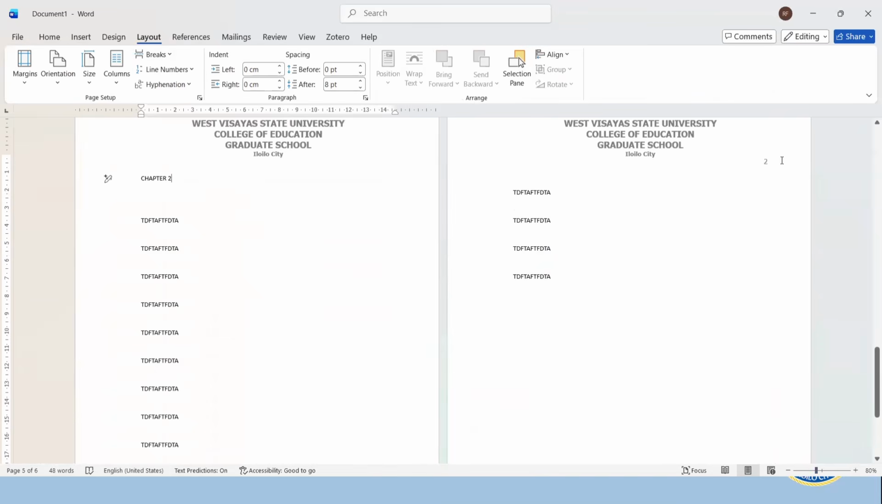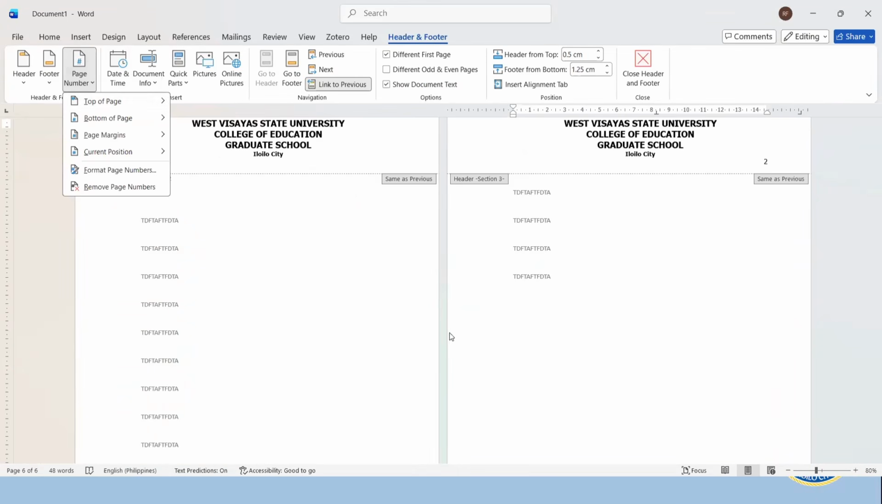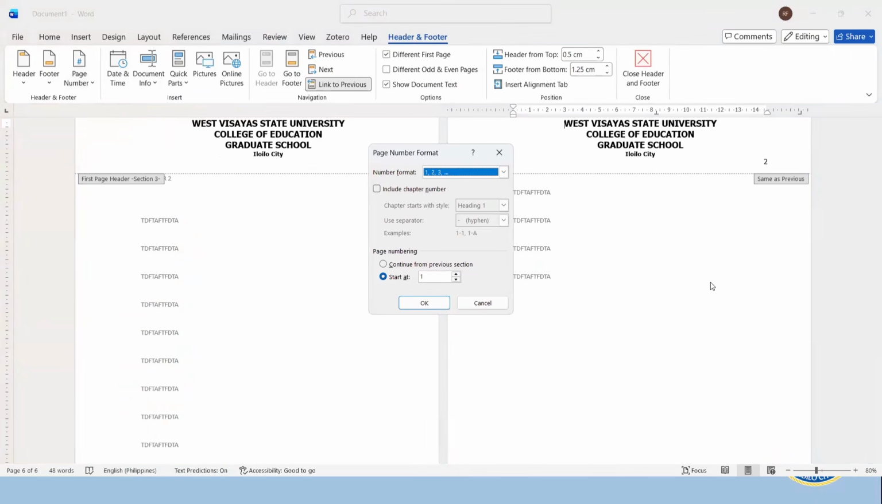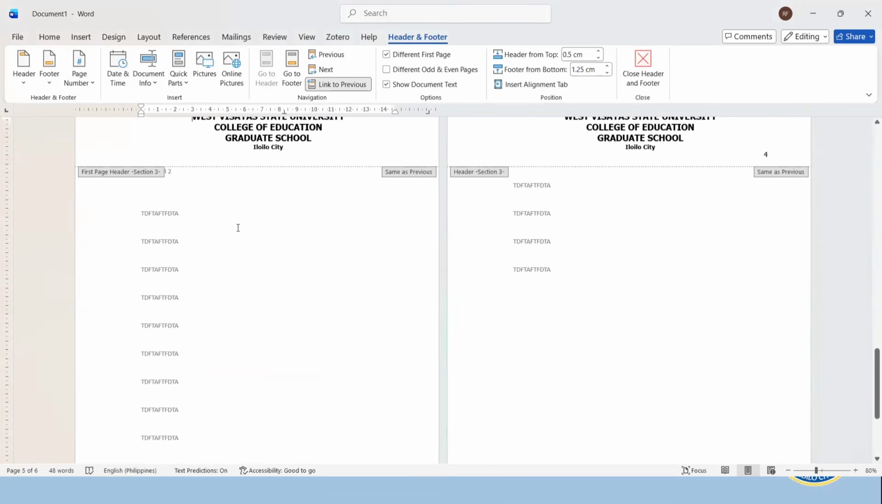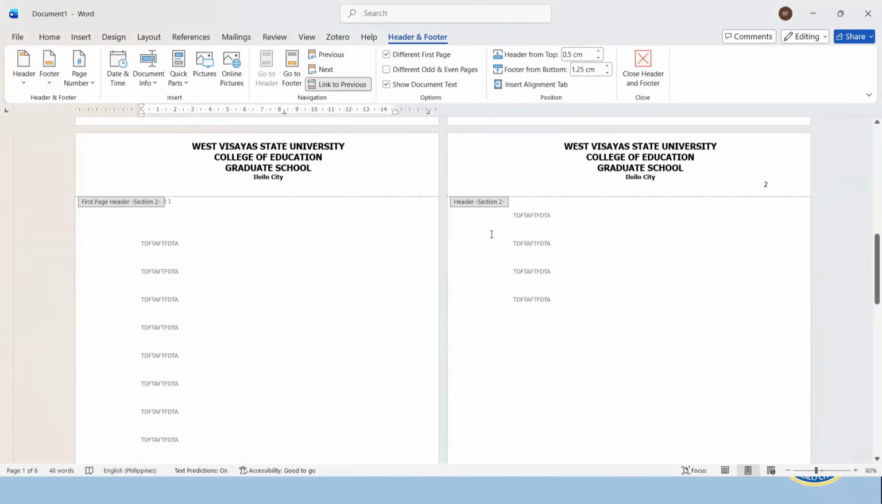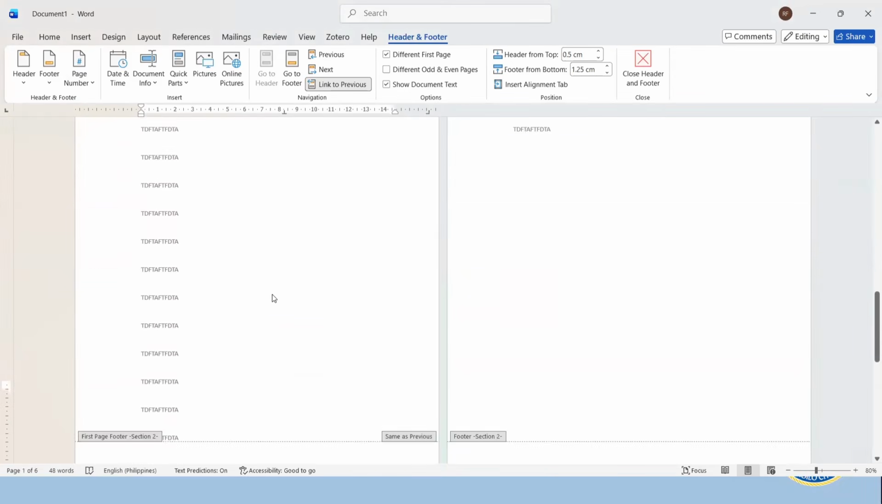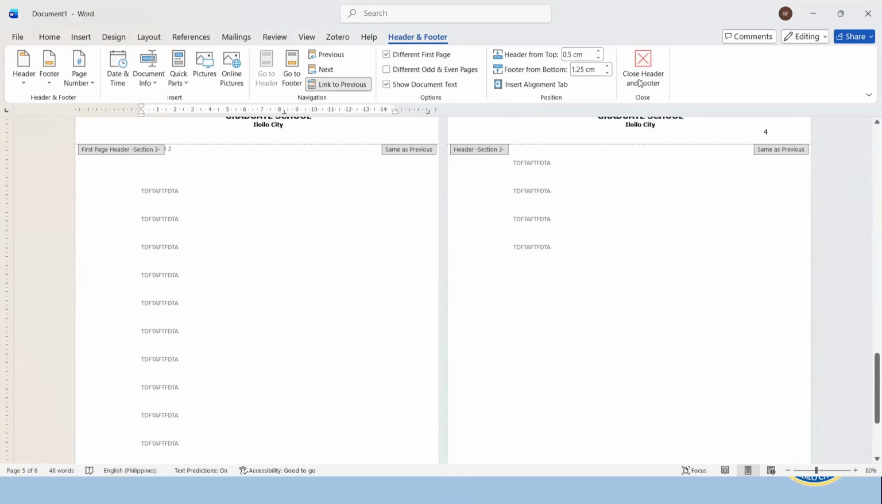And the pagination should continue from the previous section. So let's double check to show header and footer. Go to page number, format page numbers, continue from previous section. Okay, so this is perfect. We now have page 4. Okay, so this is page 1, page 2, page 3 is the first page of the second chapter, and we now have page 4.